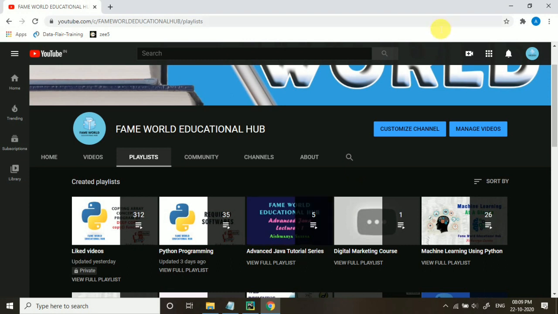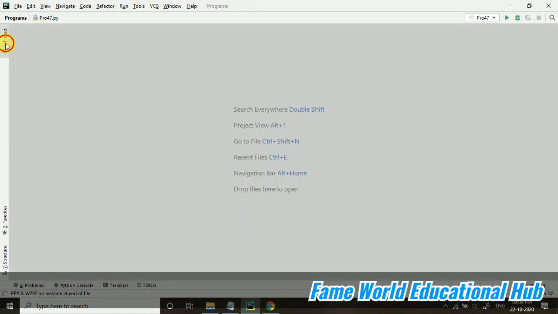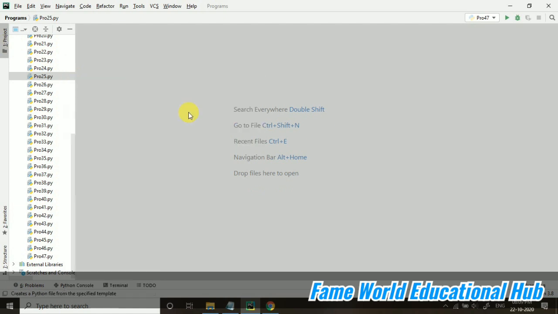Myself Aishwarya Saxena, and in the series of Python programming, today I'm going to start with the lambda expression or lambda function in Python. So we were working with the functions in Python. I have already done some programs for you in the previous lectures. I hope you have watched those videos. Now today I am going to start some new concept, that is of lambda expression.